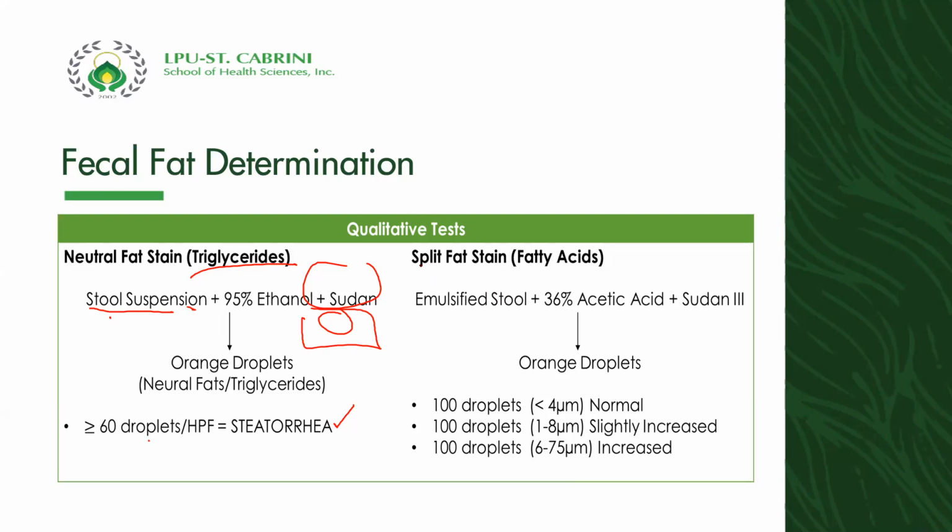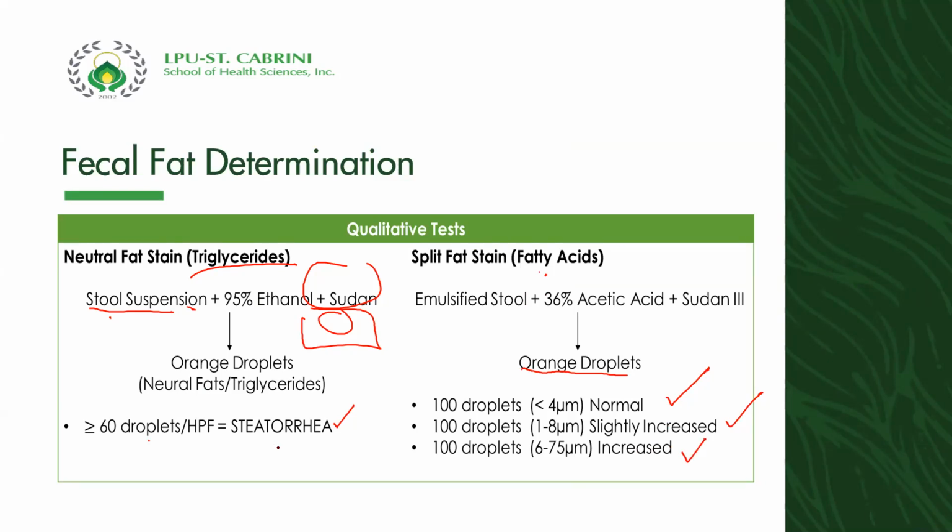Next, another test aside from neutral fat stain is the split fat stain. For fatty acids naman, emulsified stool, almost the same thing as this one, plus 36% acetic acid and Sudan 3. Okay, again, orange droplets is an indication of fat globules. No? Kapag greater than 100 droplets and the measurement is less than 4 micrometers, it is considered as normal. Okay, 1 to 8 slightly increased, and 6 to 75 is increased.